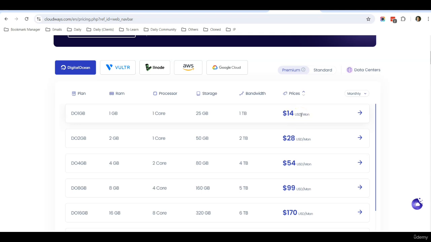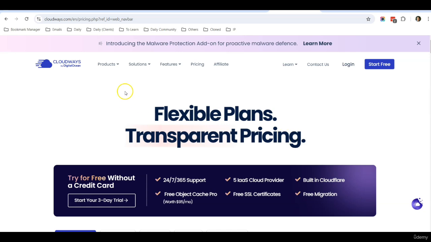But if you are going to have an e-commerce website that is powered using WooCommerce, I would suggest you at least get this, which is a 2 gig RAM, which costs 28 USD per month. So this is Cloudways, cloud hosting. If you have the budget, definitely I recommend you to go for it.